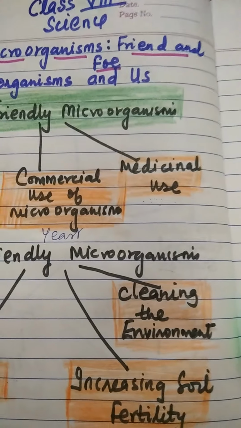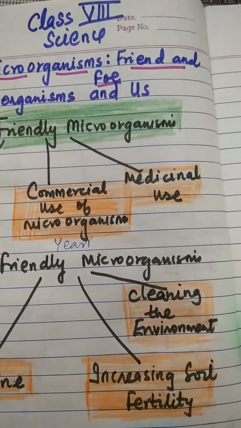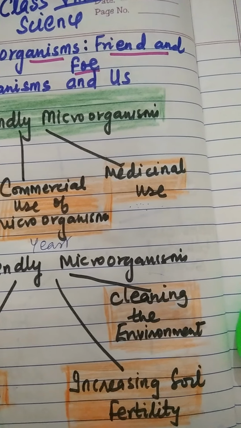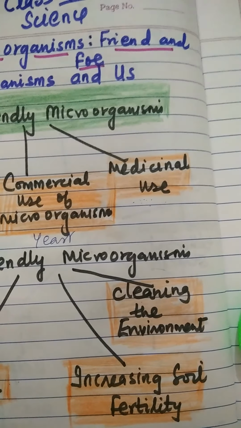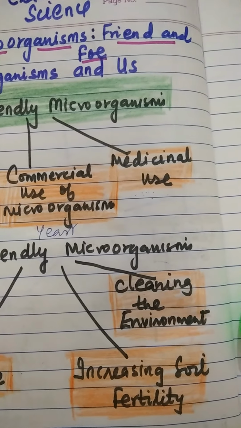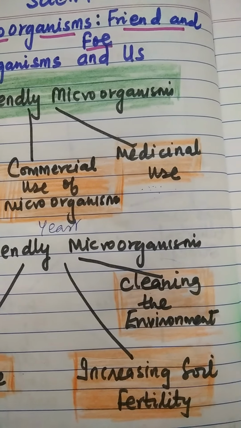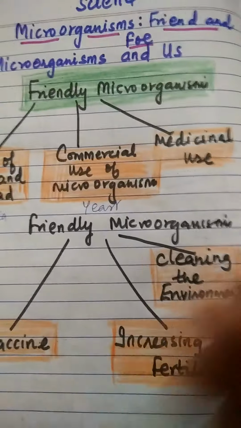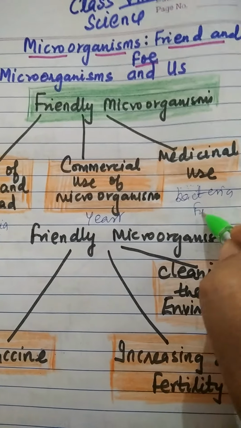Now, medicinal use of microorganisms. Whenever you fall ill, the doctor may give you some antibiotics, tablets, capsules, or injection. The source of the medicine is microorganisms. These medicines kill or stop the growth of disease-causing microorganisms. Such medicines are known as antibiotics, and they are produced from bacteria and fungus.